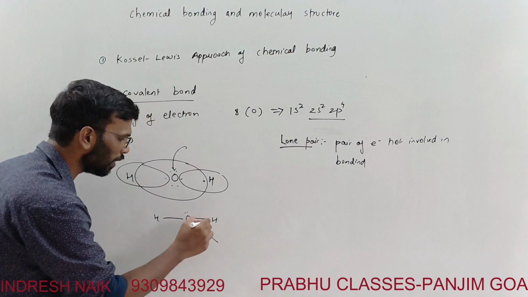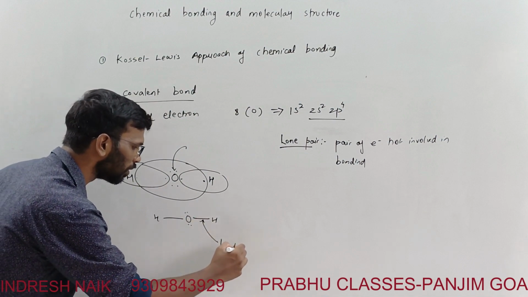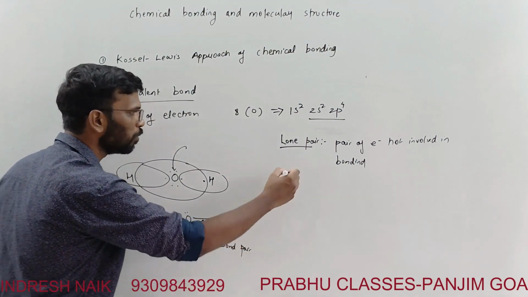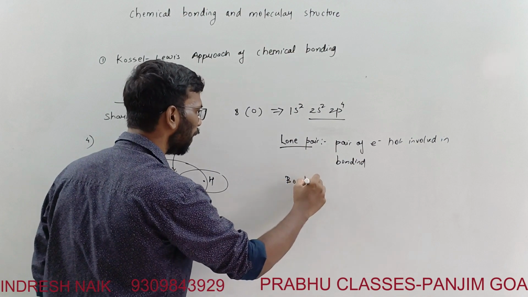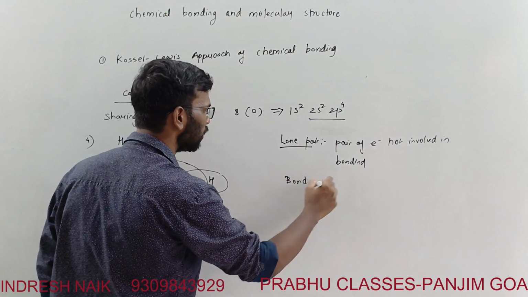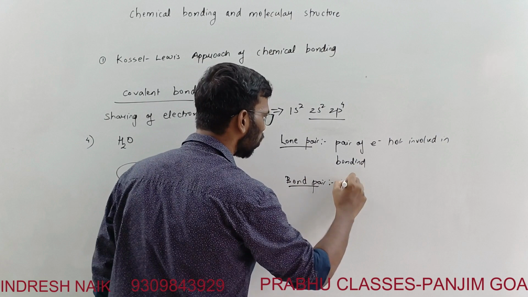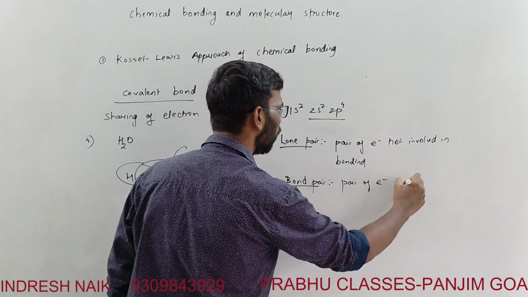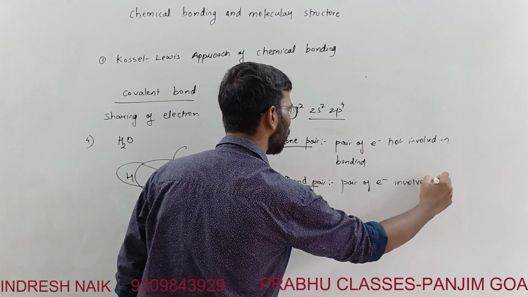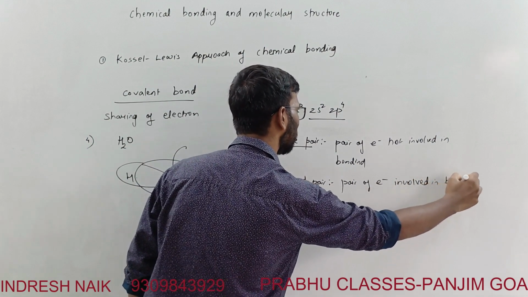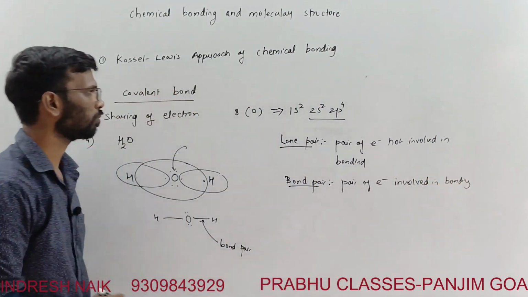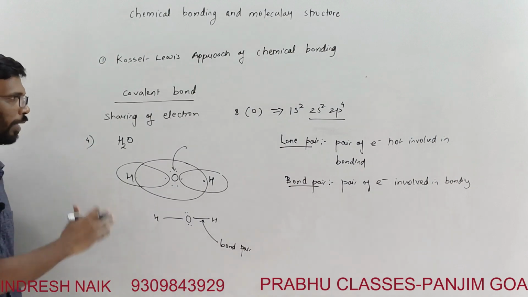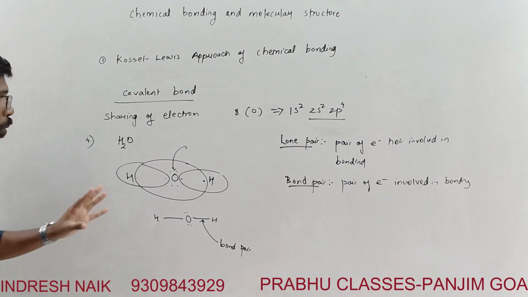Bond pair, by definition, is a pair of electrons involved in bonding. So this is the covalent bond idea.